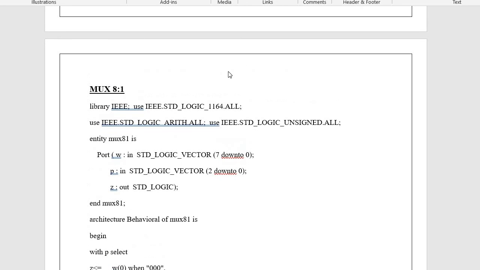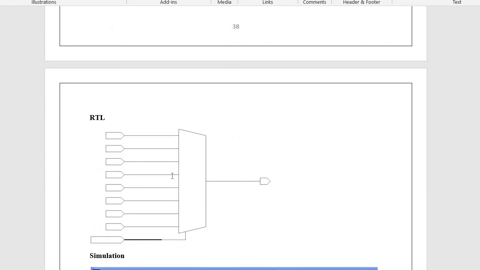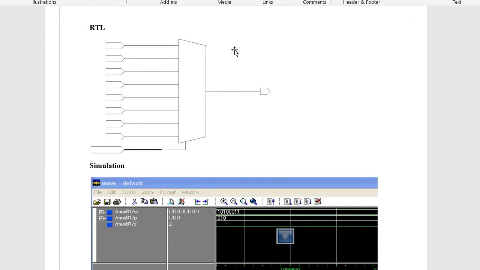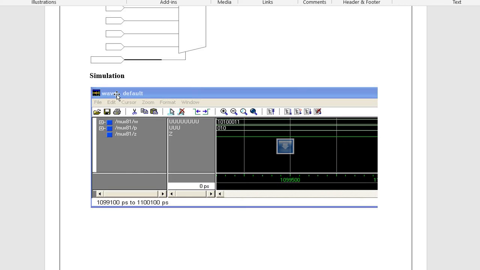And since it is an 8:1 mux, there are a total of 8 combinations. Accordingly, we have used a 3-bit select line and we have written the code. Now you can see here for the 8:1 mux, because of with-select, this kind of structure in RTL. And now the output window simulation result.